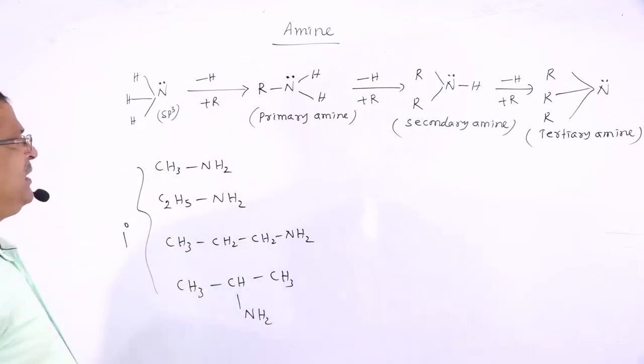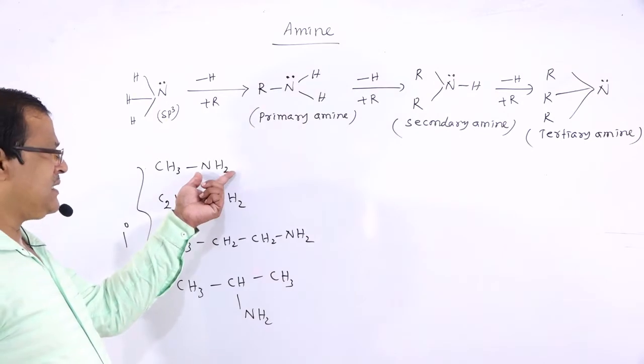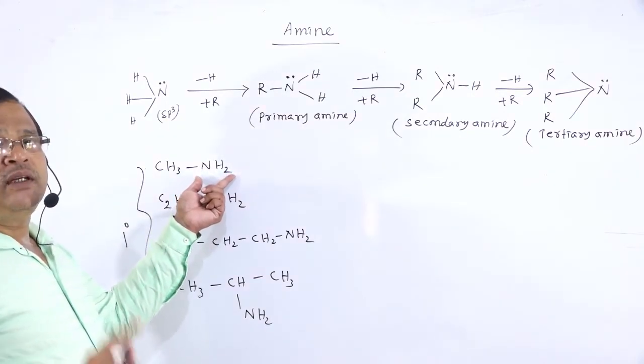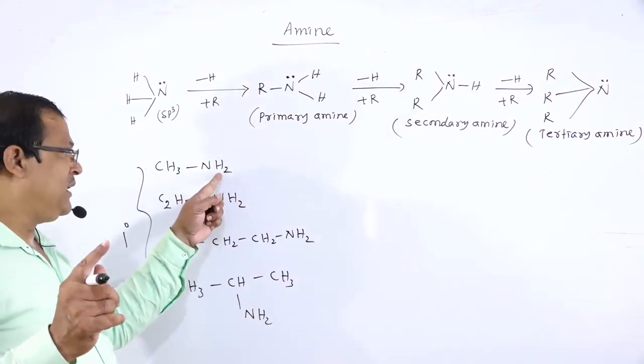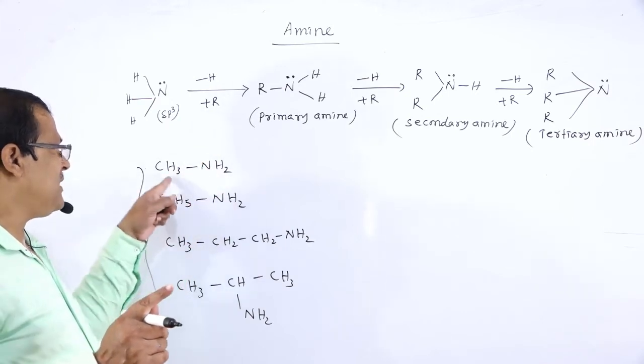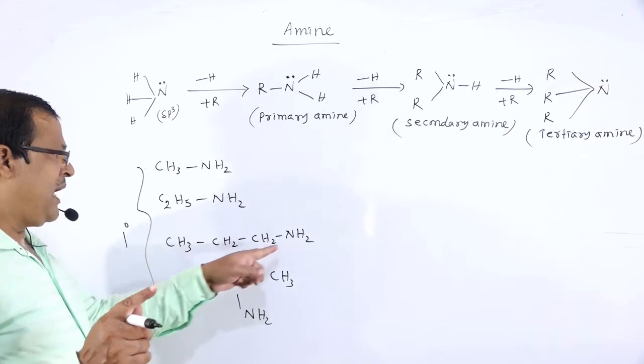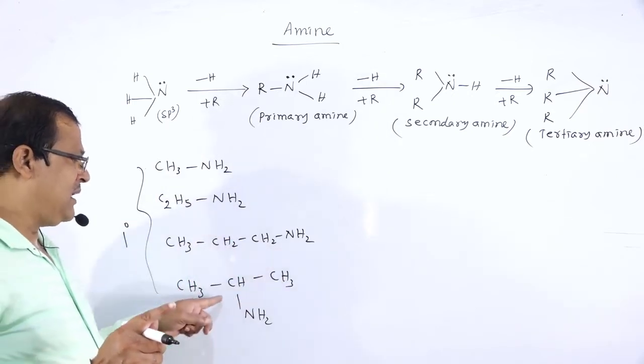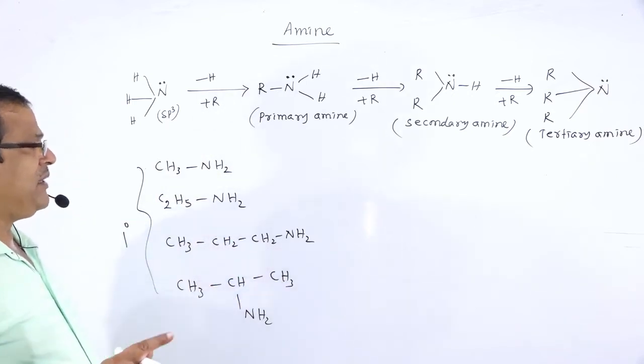Why primary amine? Because one hydrogen atom of ammonia is replaced by an alkyl group. One hydrogen atom replaced by an alkyl group is known as a primary amine.